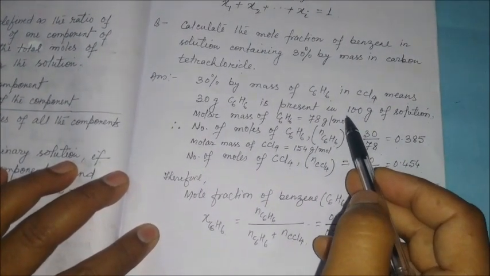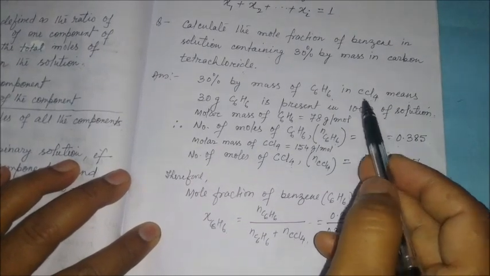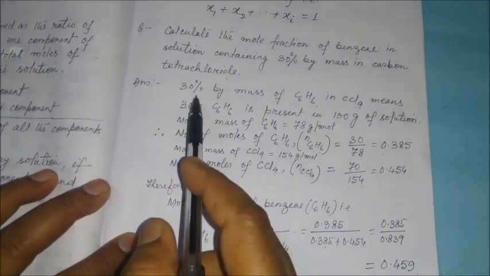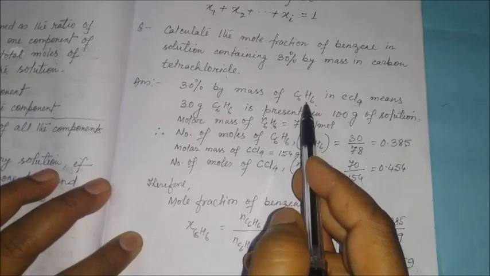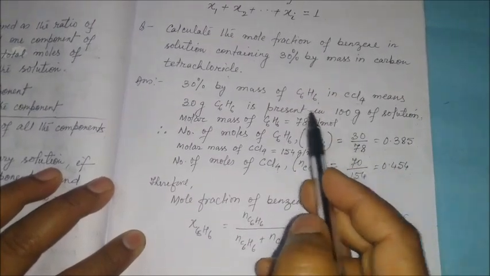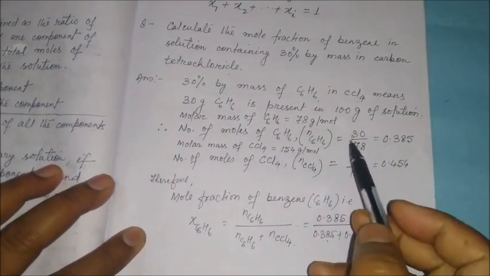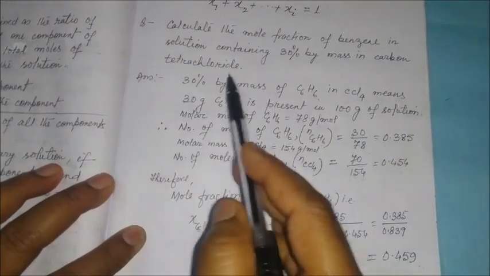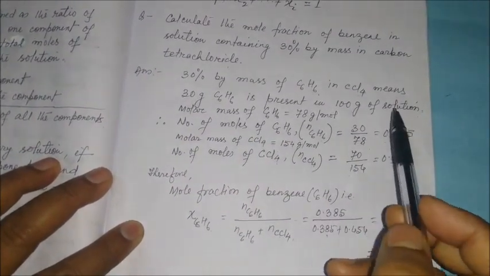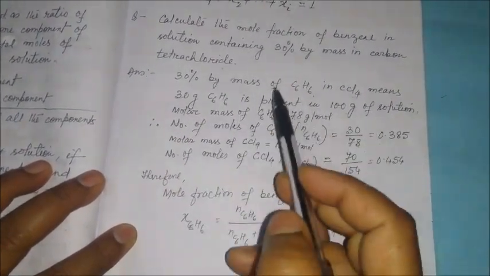Suppose here 100 gram, and in this 100 gram 30 gram benzene is present, means 100 minus 30, that is 70 gram carbon tetrachloride is present as a solvent in this solution.